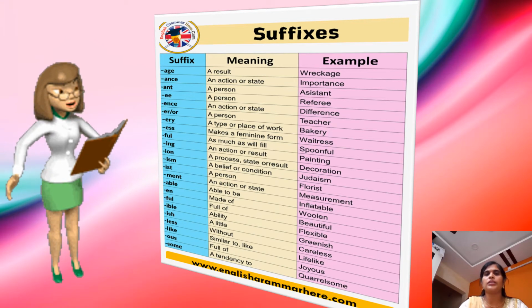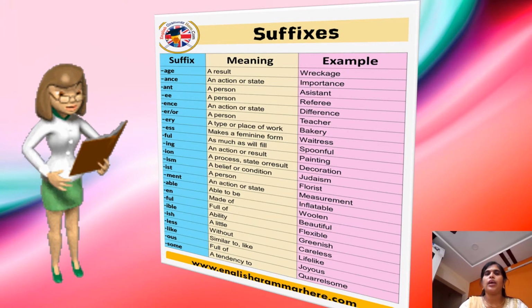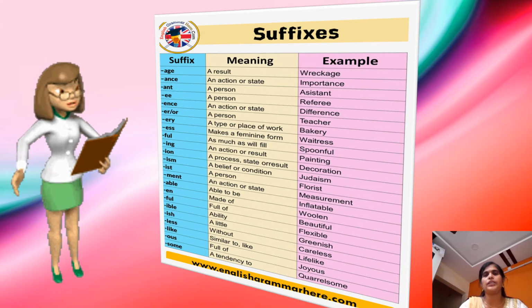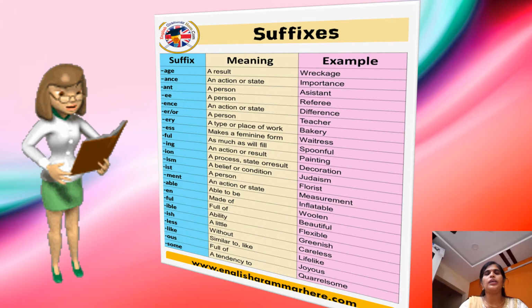ERY means a type or a place of work. For example, bakery. The suffix FUL means as much as will fill. For example, spoonful. The suffix ING tells us about an action or a result.